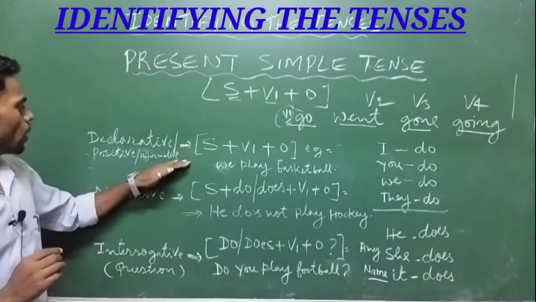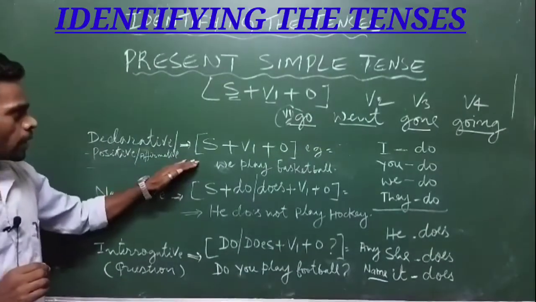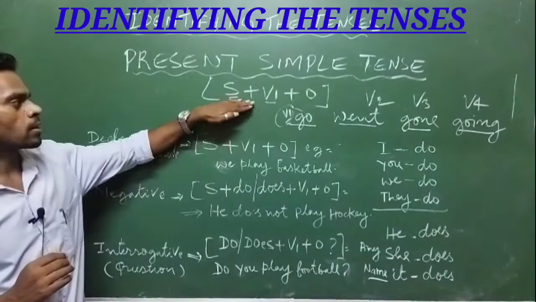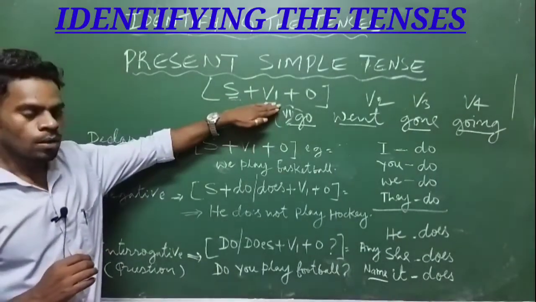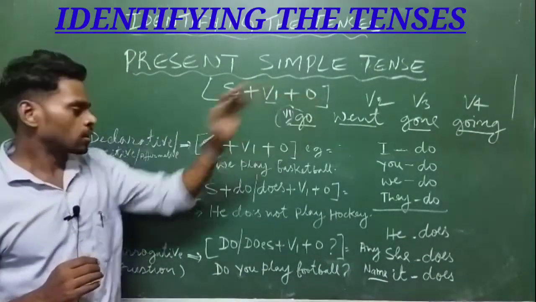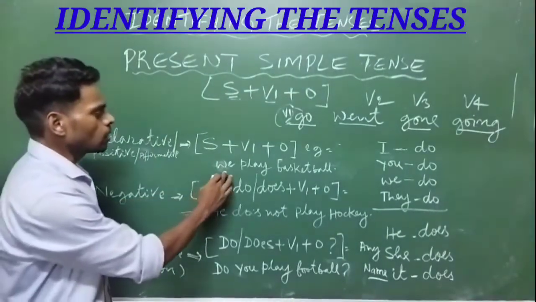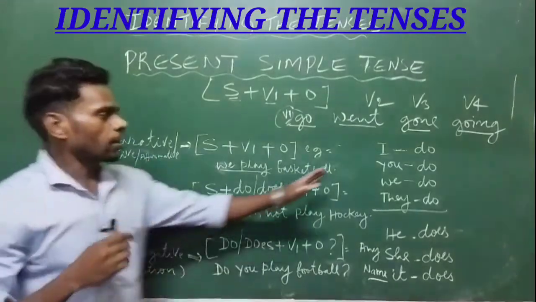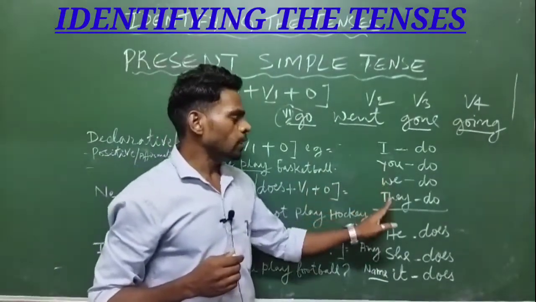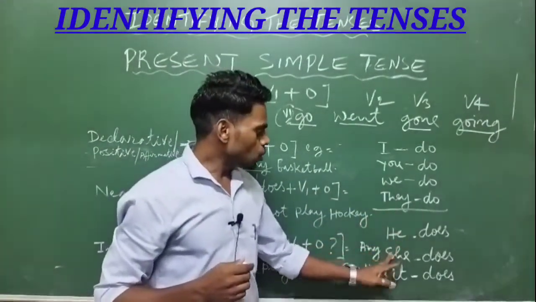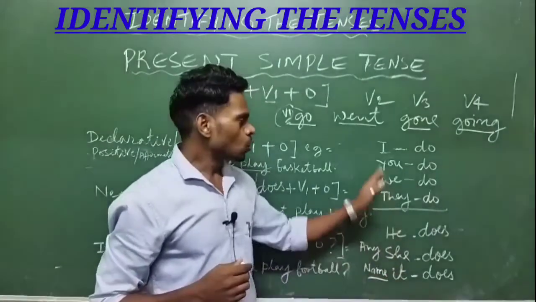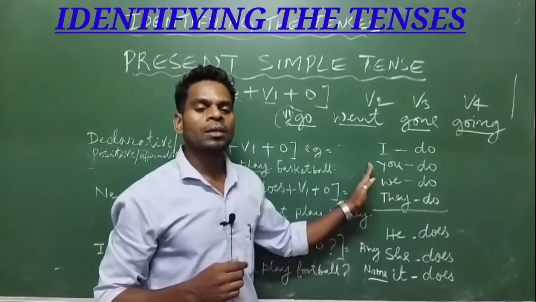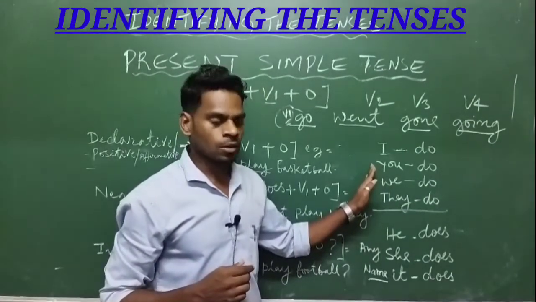So whenever a declarative sentence is in present simple tense, this is the pattern: subject, V1 and object. One example is: we play basketball.